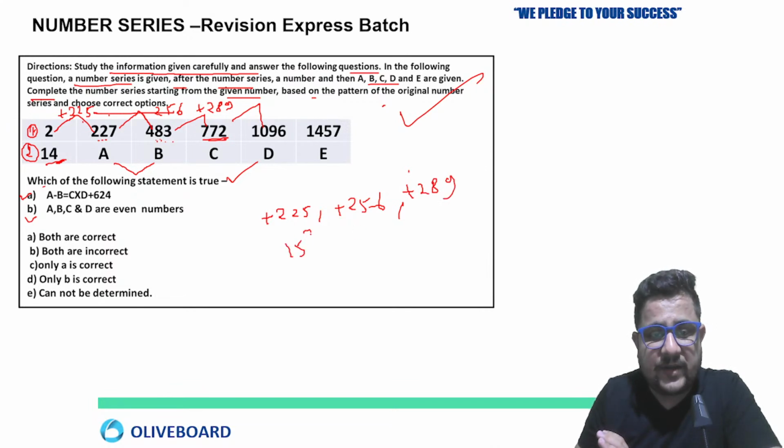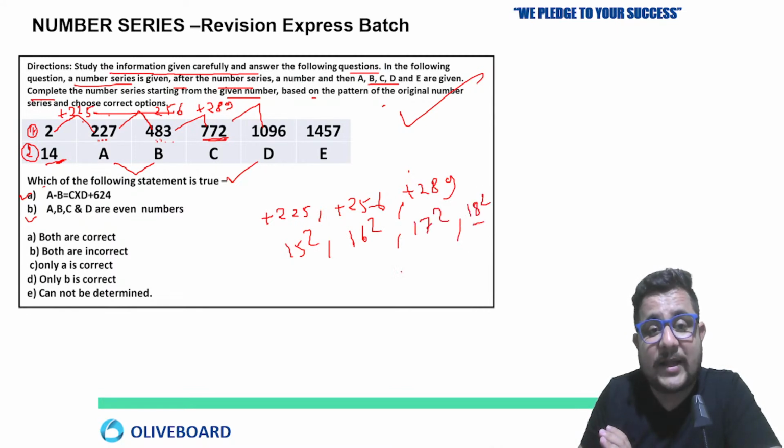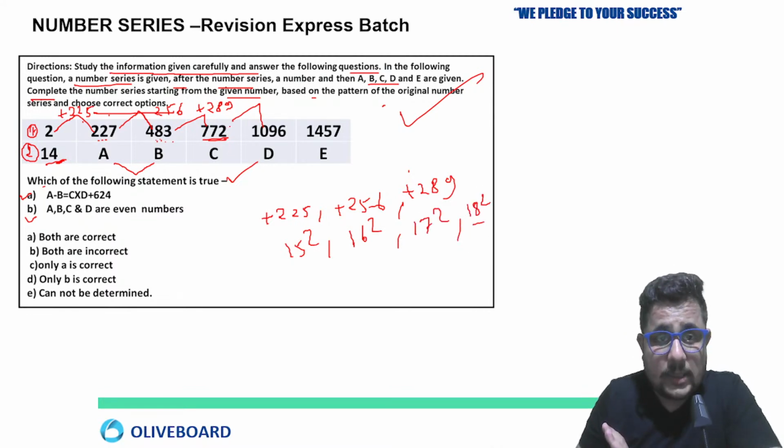So the first is 15 square, the second difference is the square of 16, the third is the square of 17, the next must be 18 square. Let's check it out. 772 to 1096. So 1000 minus 700, you get 300, 96 minus 72, 324. Yes. Now 1096 to 1457.